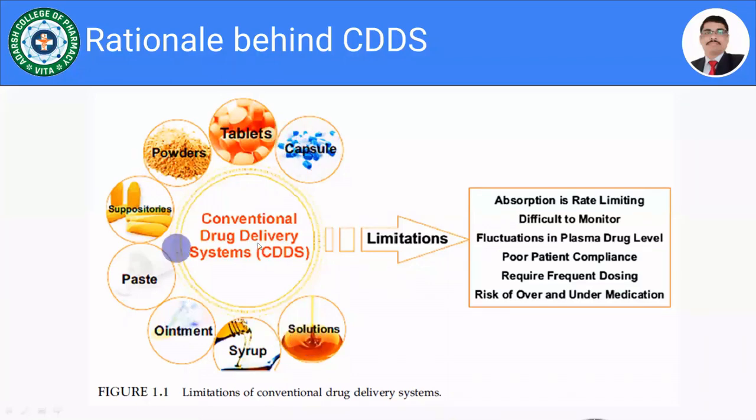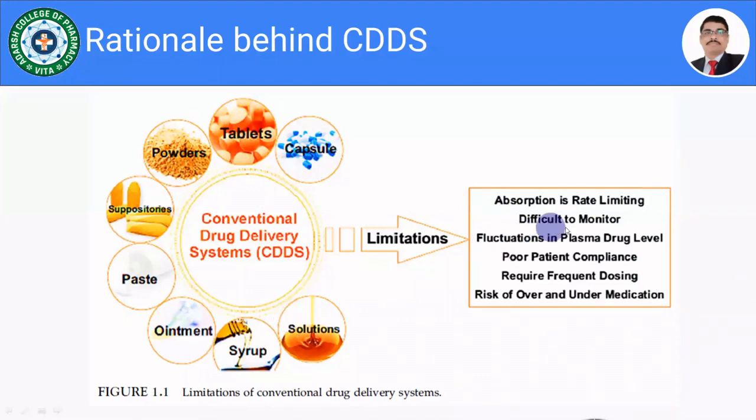Then what are the limitations of all these conventional drug delivery systems? Very first and very important limitation is that absorption is rate limiting, because at once the drug is going to be released into the gastrointestinal tract or target site, and it is going to be absorbed into the systemic circulation. You know that there are two rate limiting steps. One is dissolution, and the second one is the permeability of the drug. So absorption is a rate limiting step in the case of conventional drug delivery system.